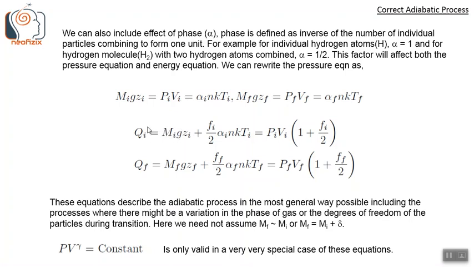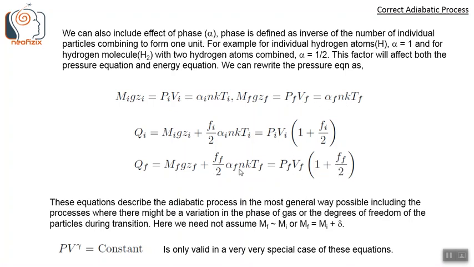The net energy equation, the Qi, which is the initial energy, now becomes Mi Gzi into Fi by 2 into alpha i Nf K Ti. So this is from the degrees of freedom Fi, and this factor is due to the phase of this gas. Which will be equal to PiVi into 1 plus Fi by 2 using this. And similarly, the final energy state Qf is Mf Gzf plus Ff, that is the degrees of freedom of the final state, divided by 2 into alpha f Nf K Tf. And this will be equal to PfVf into 1 plus Ff by 2.